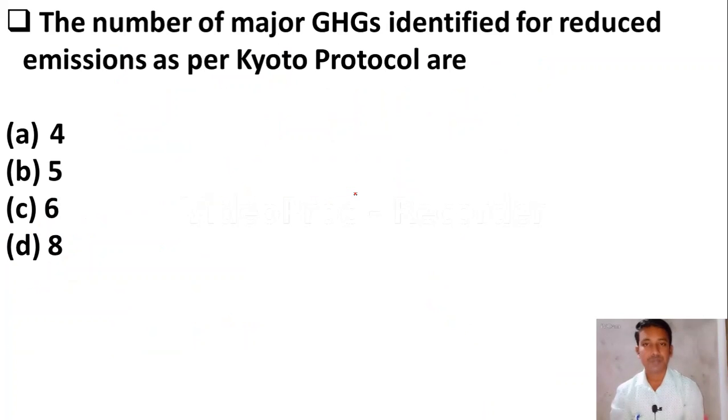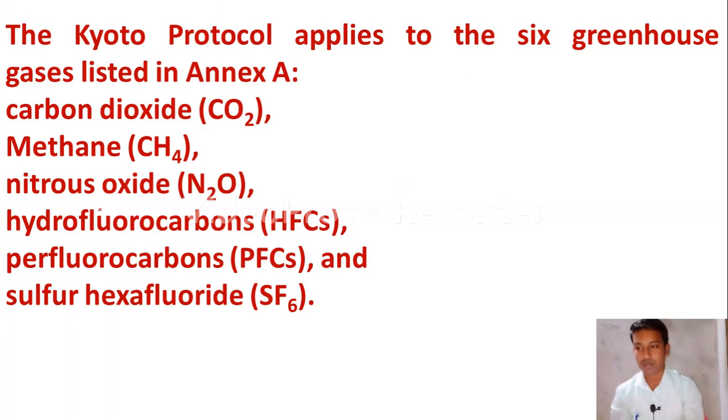So let us move to the questions. Here the question is: the number of major GHGs identified for reduced emissions as per Kyoto Protocol are: option A 4, option B 5, option C 6, option D 8. Friends, here the right answer is option C, 6 is the correct answer. 6 are the major GHGs identified by the Kyoto Protocol, and the Kyoto Protocol applies to 6 greenhouse gases.